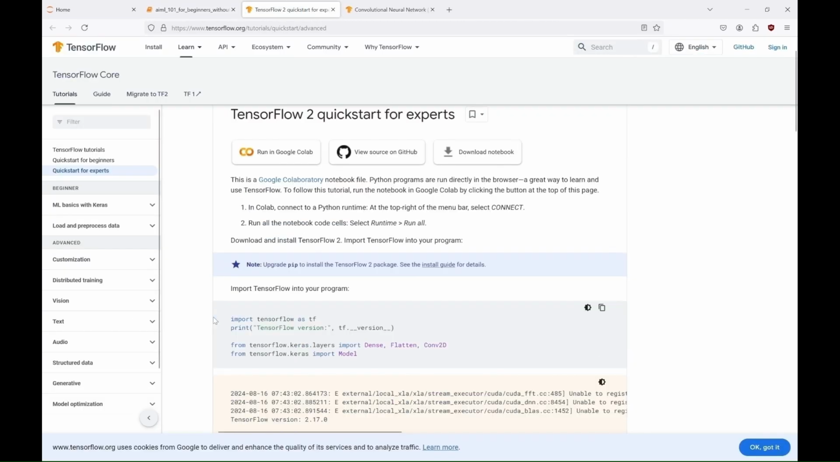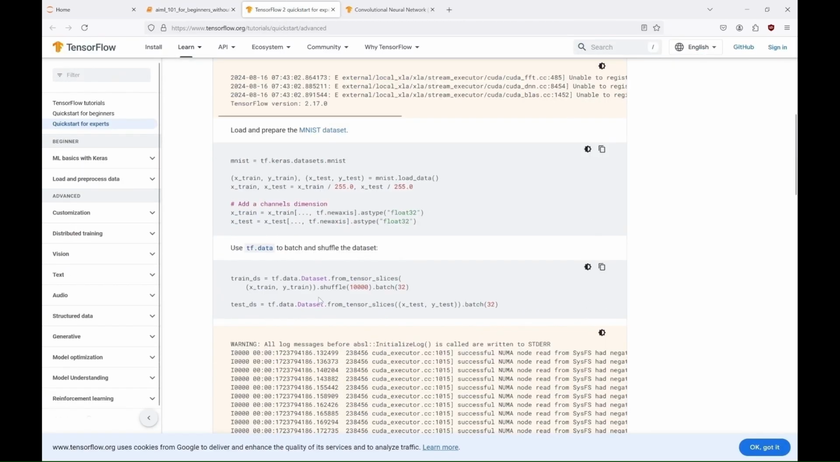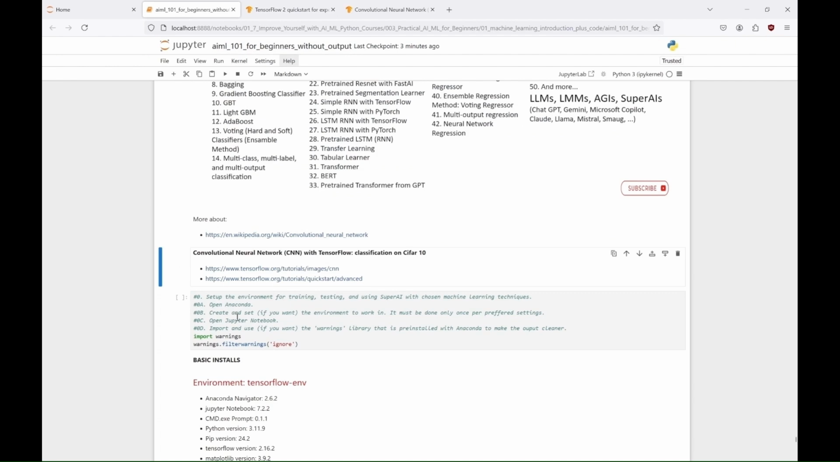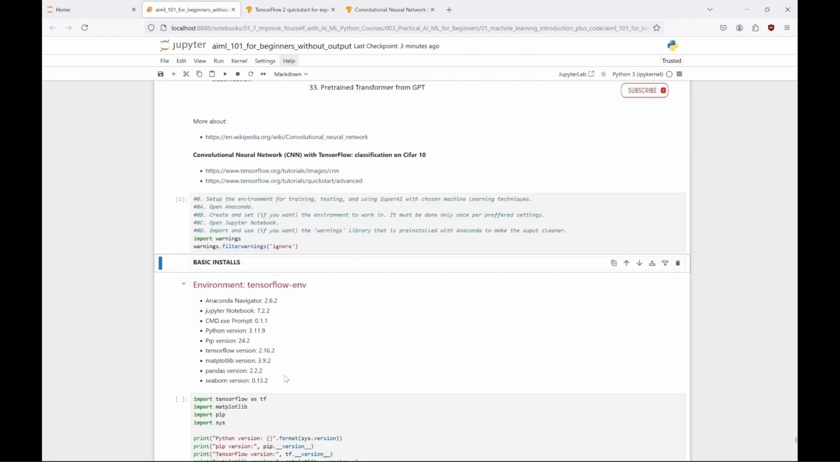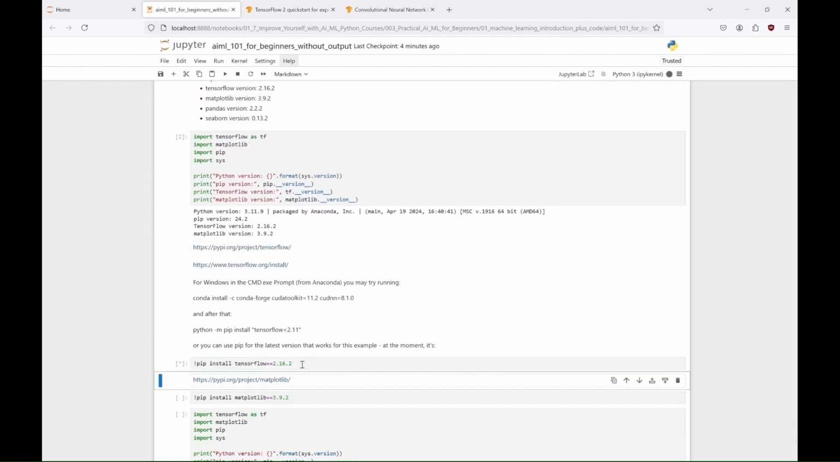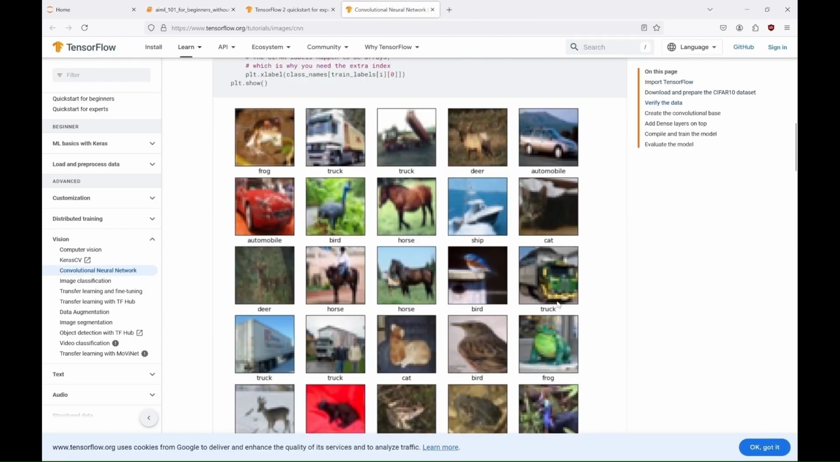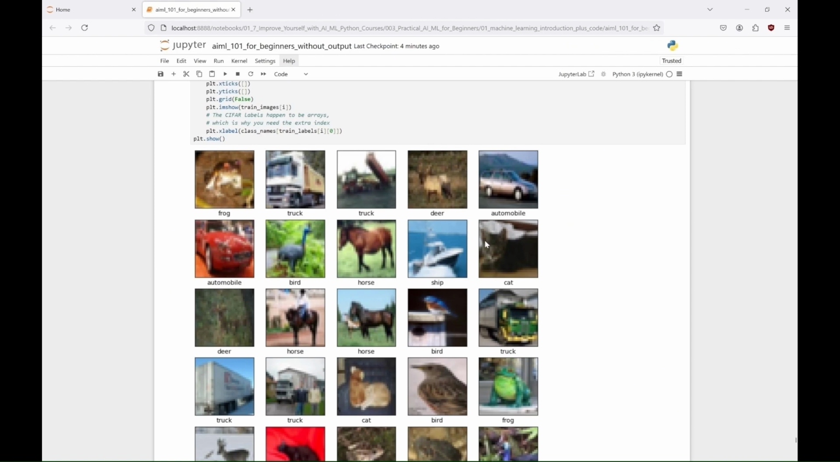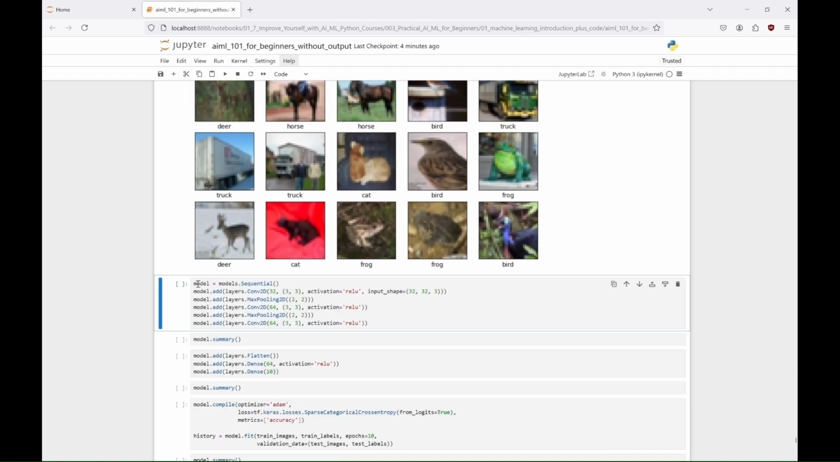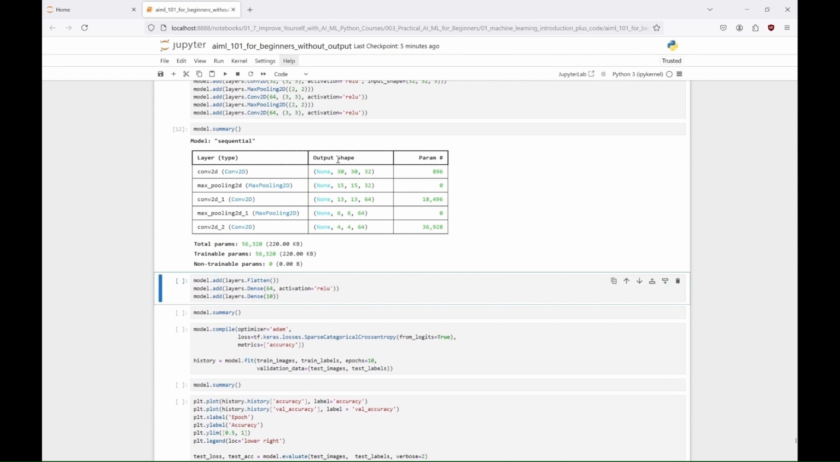Due to their ability to recognize complex patterns, CNNs are widely used in applications like image classification, object detection, and facial recognition. In our example, we use a CIFAR-10 dataset that contains 60,000 color images, each of size 32 by 32 pixels, and these images are divided into 10 different classes. The model comprises 8 layers. After compiling the model with the ADAM optimizer, we train it for 10 epochs.